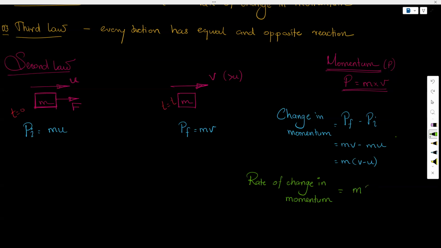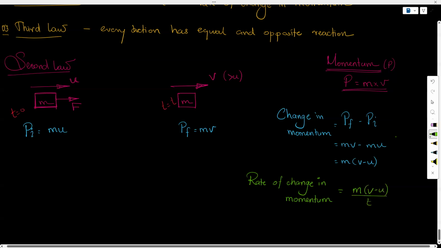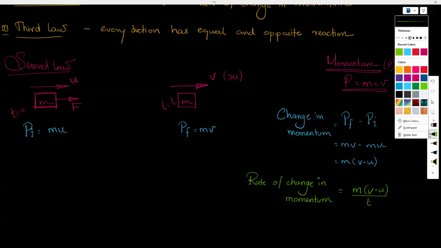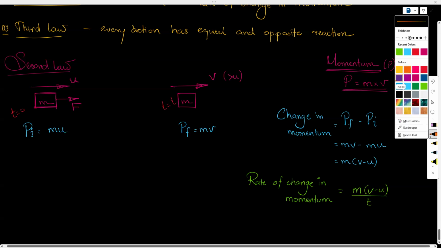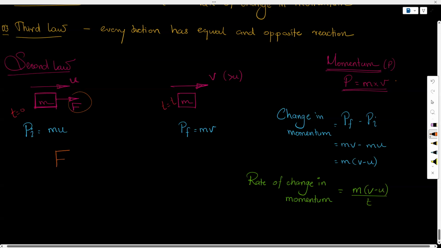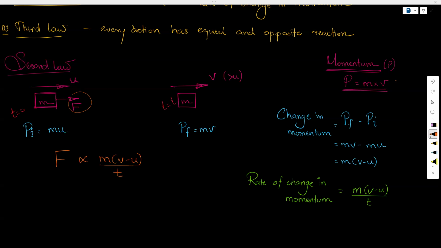So it is m(v minus u) divided by t. According to Newton, the net force, that means this force, is proportional to m(v minus u) divided by t. It is not equal to m(v minus u) by t. It is proportional. Proportionality means if the left side increases by 2 times, the right side will increase by 2 times. If the left side goes down by 3 times, the right side has to go down by 3 times. That is what we call proportionality.